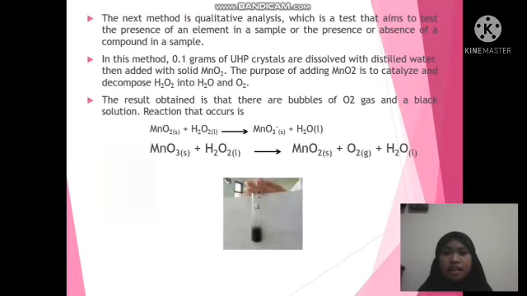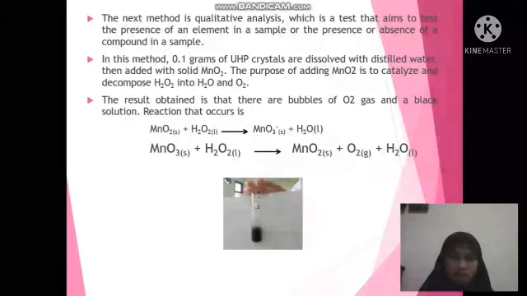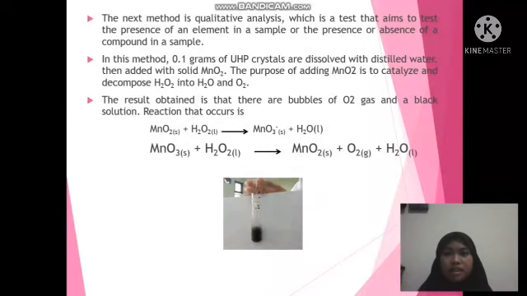The next method is qualitative analysis, which is a test that aims to test the presence of an element in a sample or the presence or absence of a compound in a sample. In this method, 0.1 grams of UHP crystal is dissolved with distilled water, then solid manganese dioxide is added.